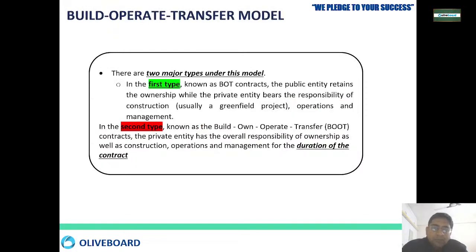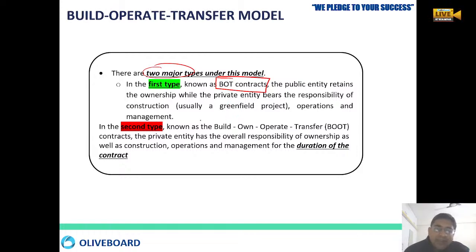Okay, so now comes the build, operate, transfer model, the BOT model. Two major types are there. First is the BOT contract: build, operate and transfer. The public entity retains the ownership, you build it, ask the private party to operate it, then once you are able to take out your money, you transfer it.